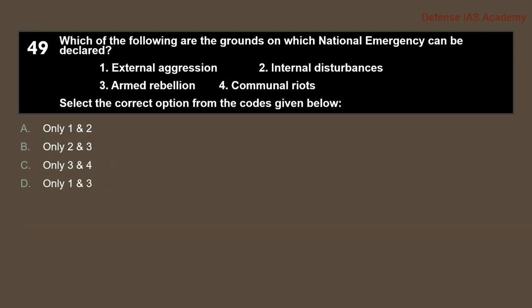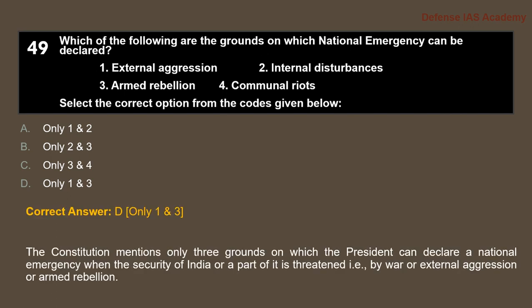Question 49. Which of the following are the grounds on which national emergency can be declared? 1. External aggression. 2. Internal disturbances. 3. Armed rebellion. 4. Communal riots. Select the correct option from the codes given below. The answer to this question is D, only 1 and 3.